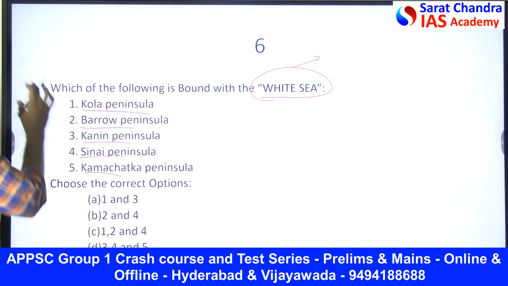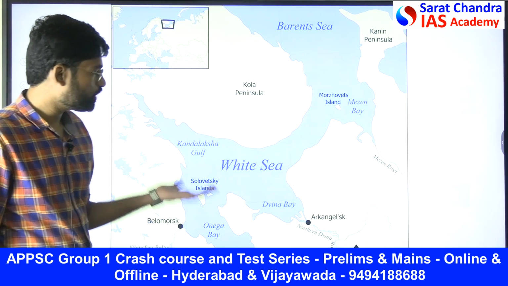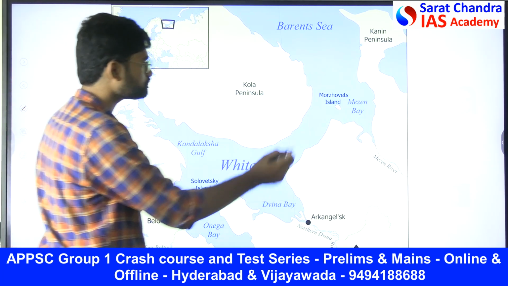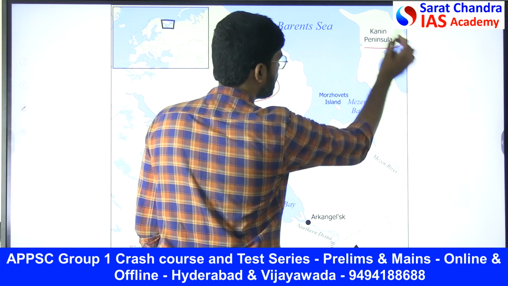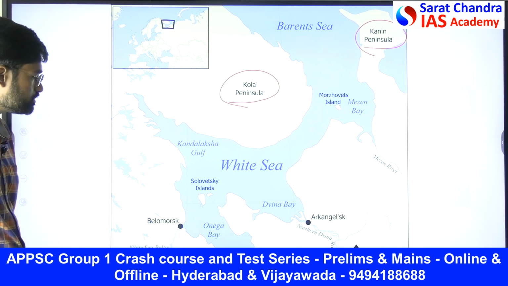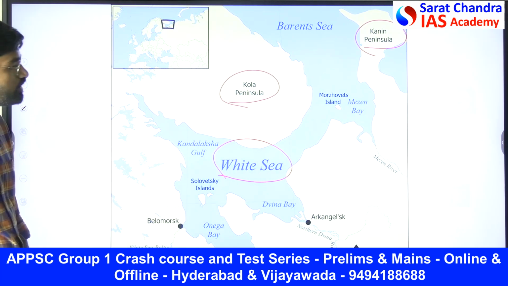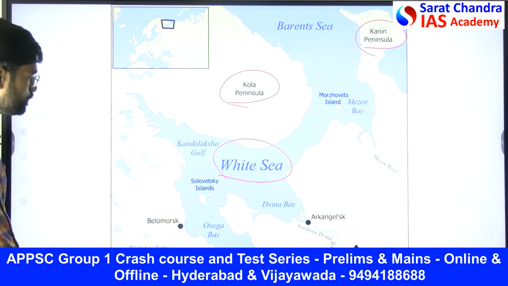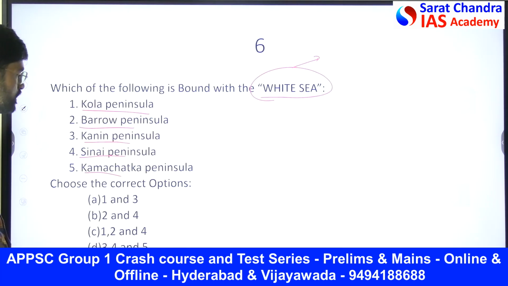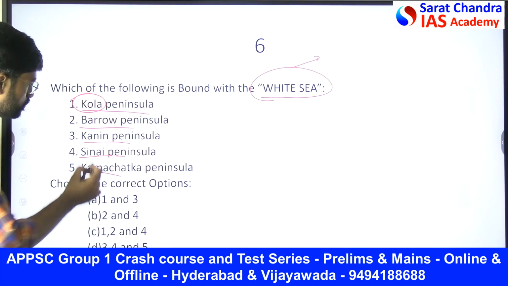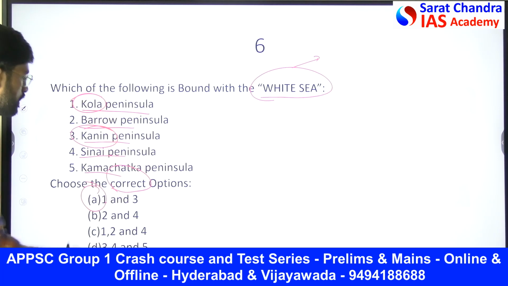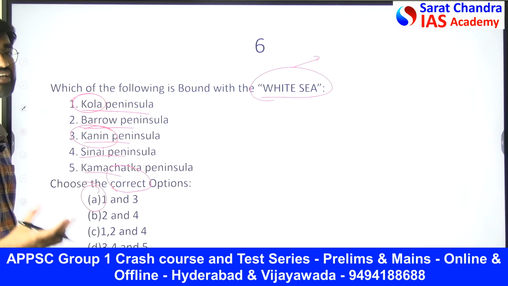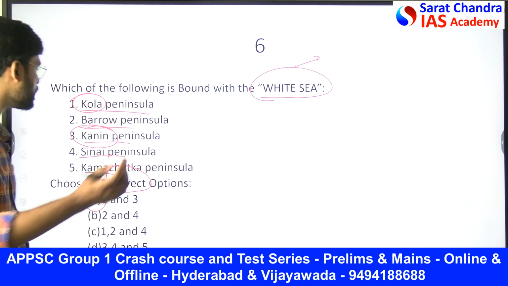Now we look at it. This is the White Sea. There is a peninsula called the Kola Peninsula, and there is a peninsula called the Kanin Peninsula. These are the two major peninsulas present near the White Sea. Now tell me the answer. You can see the Kola Peninsula and the Kanin Peninsula, so see what the correct option is. 1 and 3 is the correct option. This is how questions can be asked based on current affairs.